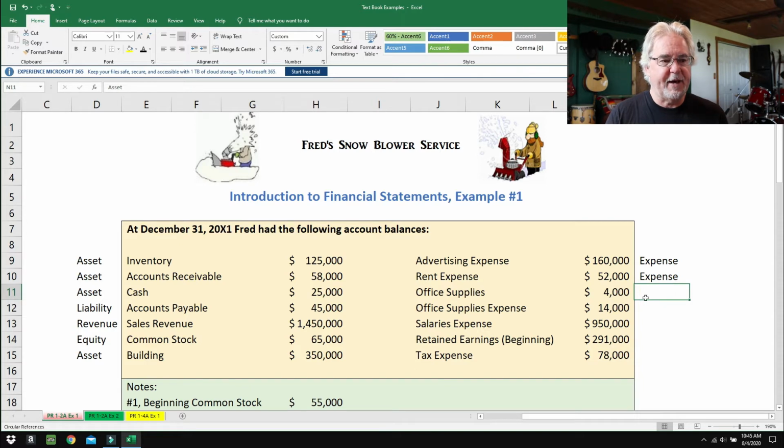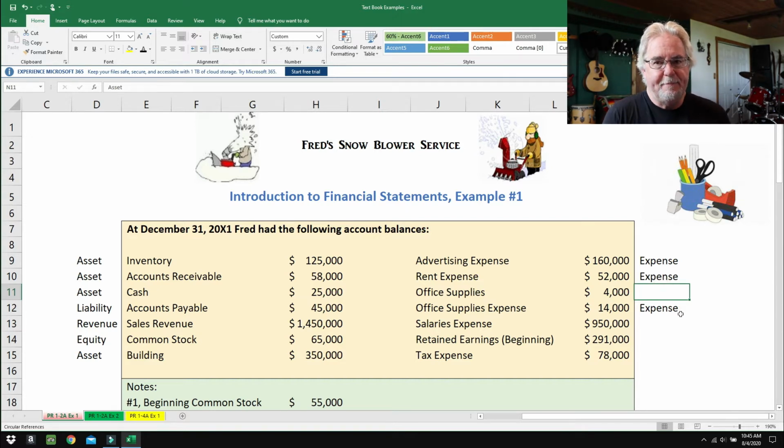Office supplies. Now, I'm not talking about office supplies expense, which is right below. In fact, why don't we take care of that office supplies expense? That name gives it away there, doesn't it? Expenses are a cost of doing business. But what about these office supplies? Now, these office supplies, that is very much like inventory. In fact, oftentimes it's called office supplies inventory.